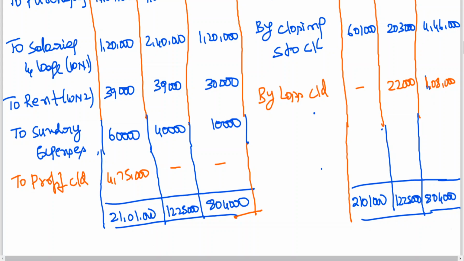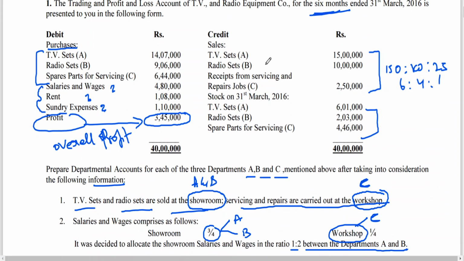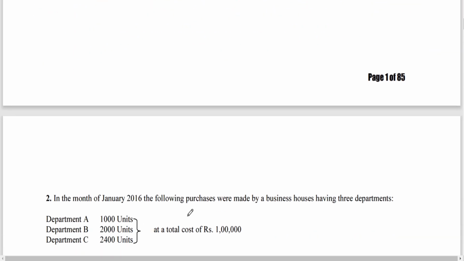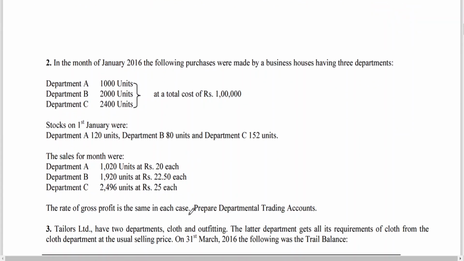Okay, so now let me take you to the second problem. I'm giving you some time to see the problem.